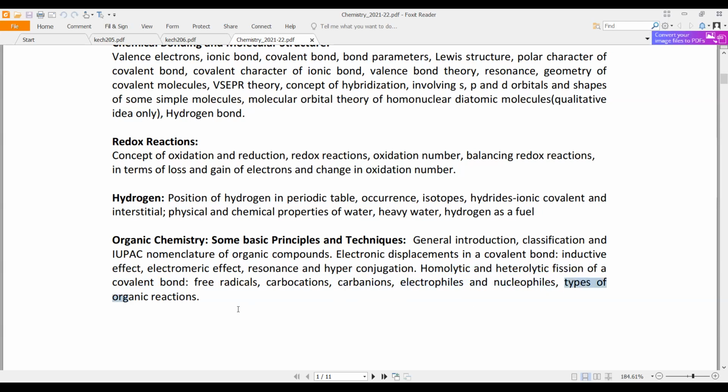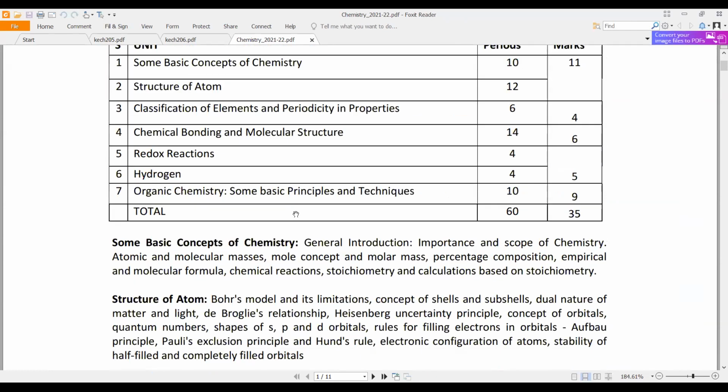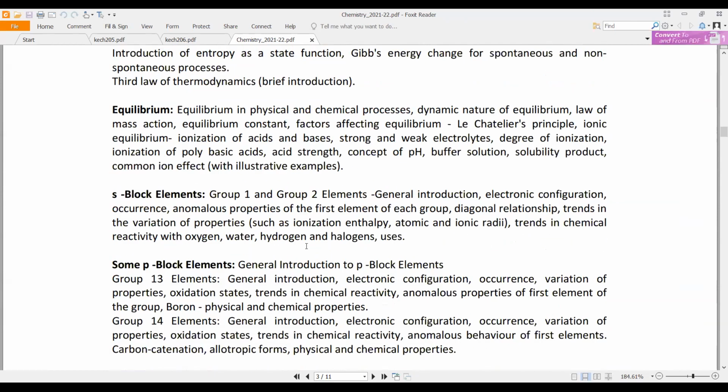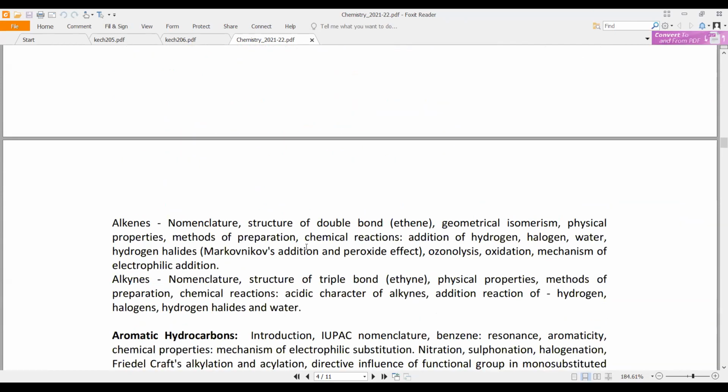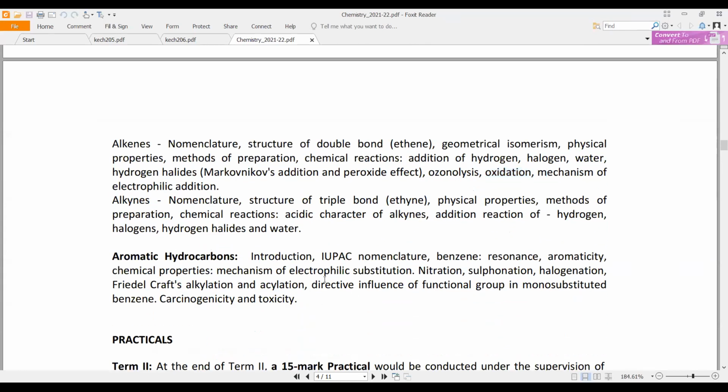Then remains the types of organic reactions. There are some basic types of organic reaction that we will just know by name, and the application of those reactions will come in the hydrocarbons chapter. See here, you have addition reaction, this is one type of reaction. Then you will have oxidation reaction, electrophilic addition in alkenes, and in aromatic hydrocarbons you will have substitution reaction.